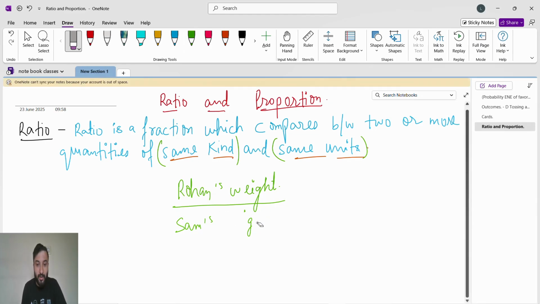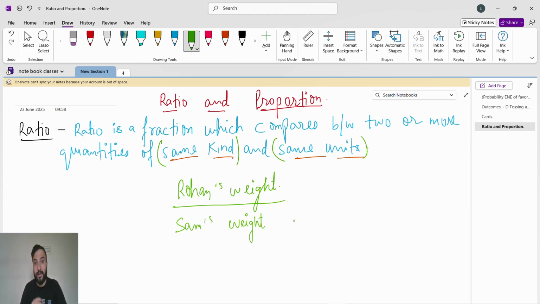So that's why if I talk about Rohan's weight, then we have to take Sam's weight. It's not like Rohan's weight and Sam's height, or Rohan's weight and Sam's marks. No, it's not possible, right? So Rohan's weight, Sam's weight, that is called same kind.